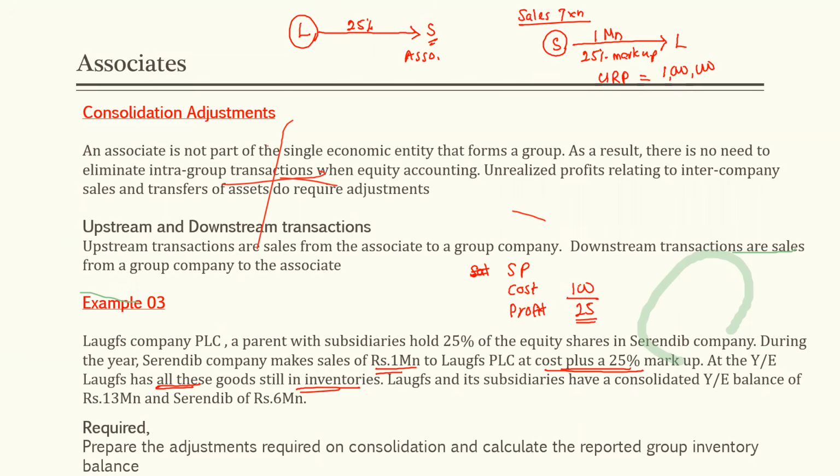If our cost is 100, it means our profit figure should be 25.